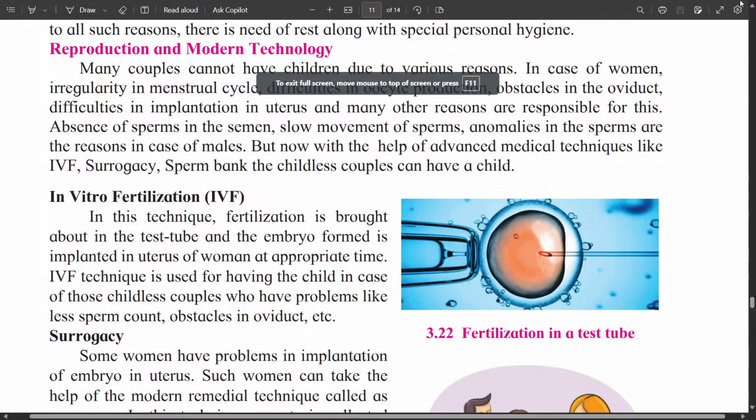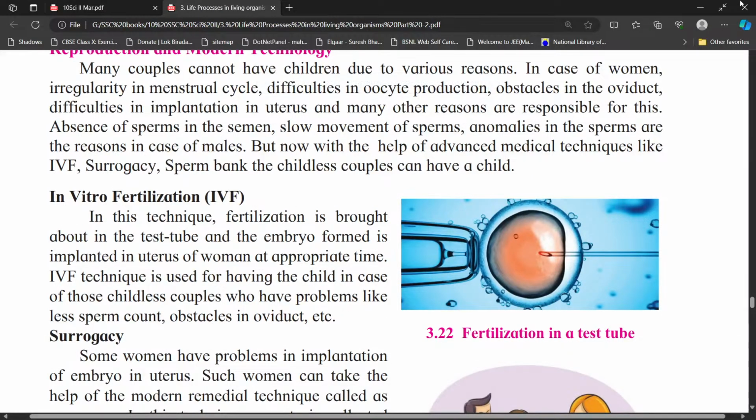and modern technology. Many couples cannot have children due to various reasons, and these reasons are as follows.